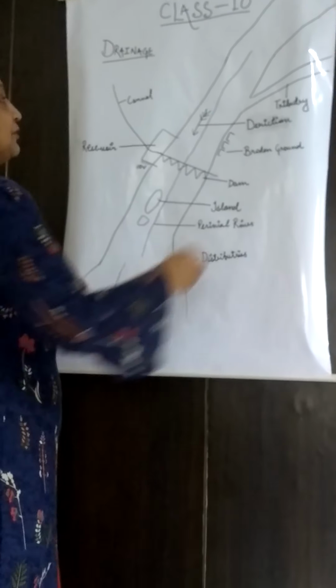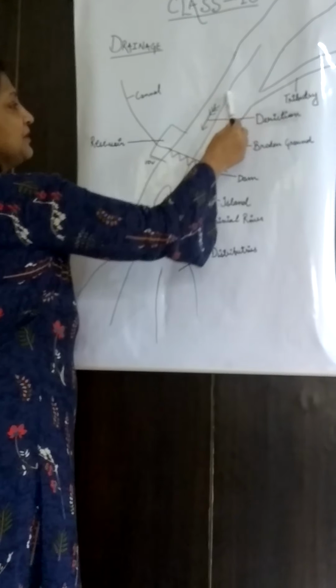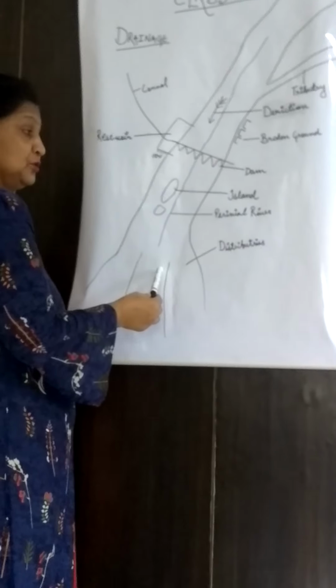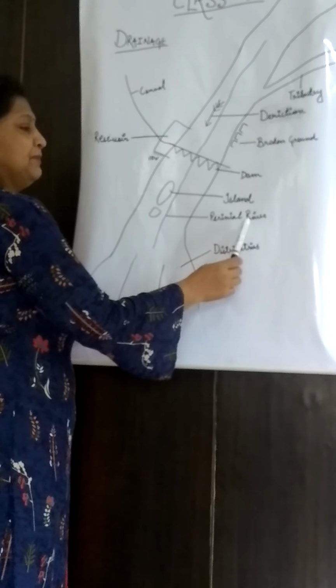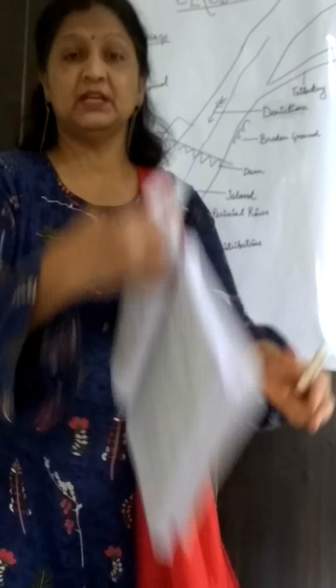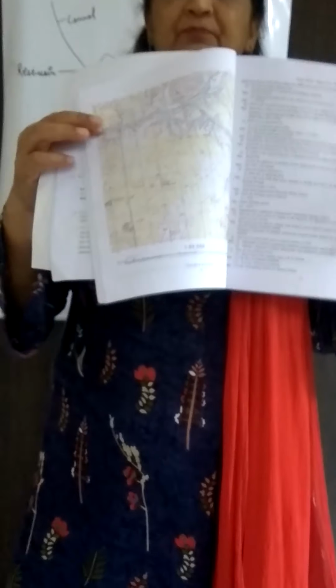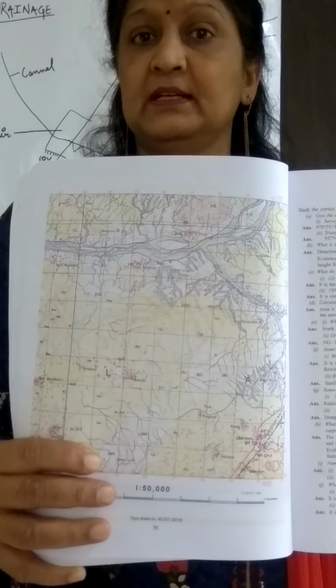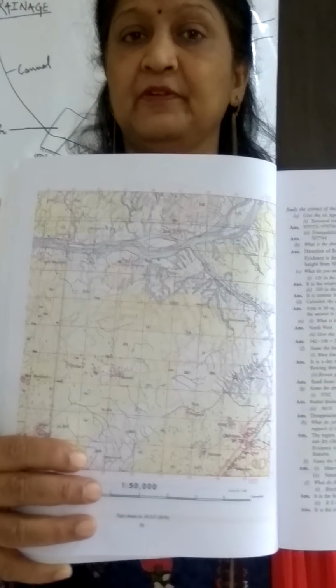After that, one arrow in between the river, if you have seen, is indicated in blue color in your topo sheet. That indicates the perennial river. I am showing a picture in your book, given on page number 56. If you see page number 56, one river is given there. In this river, the river is indicated with white color, but in between, one blue line is shown.